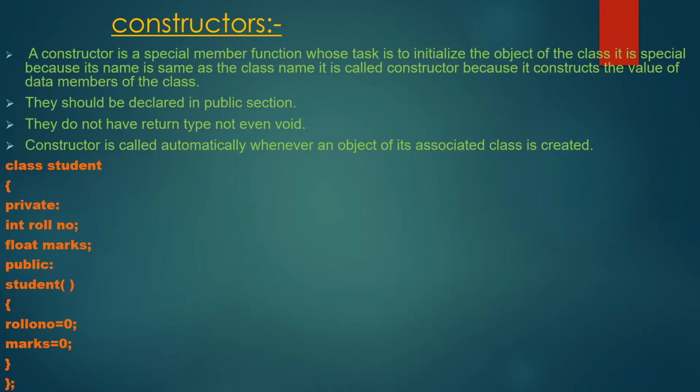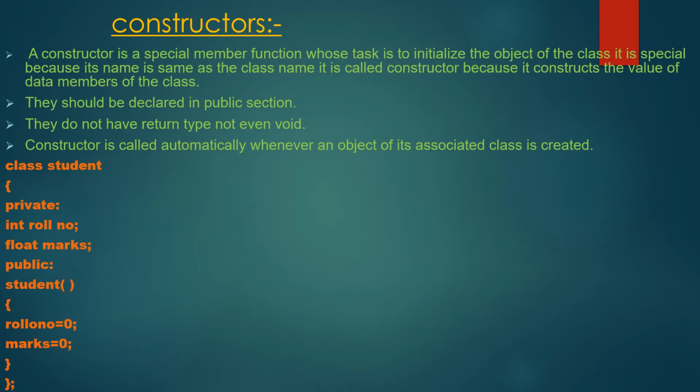They should be declared in the public section. They do not have a return type, not even void. A constructor is called automatically whenever an object of its associated class is created. Let us consider the following class having a constructor. See, the above class has a member function with the same name as its class, which provides initial values to its data members.